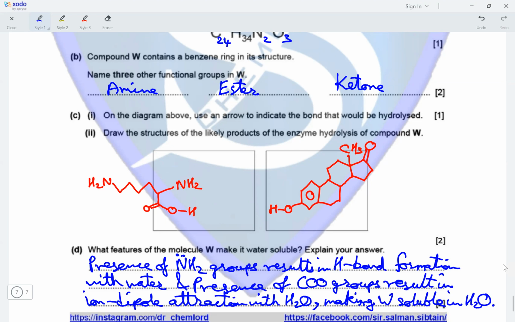So presence of hydrogen bonding and presence of ion dipole attraction are the reasons for the solubility of W in water.